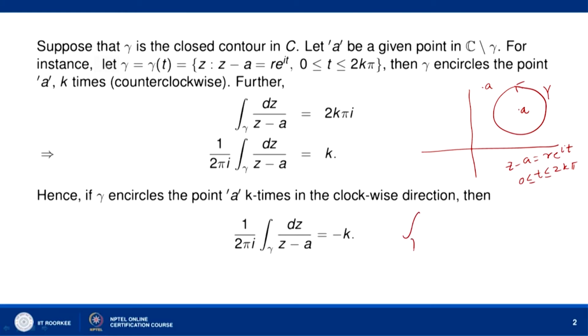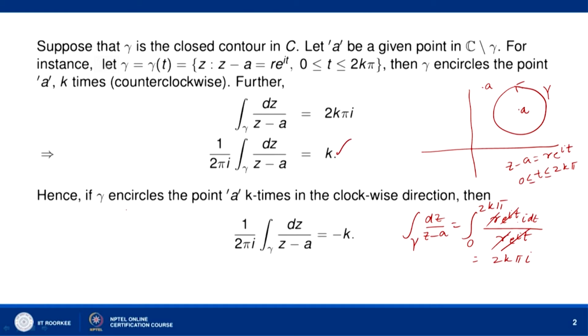Because the integral over gamma of dz upon z minus a is equal to the integral from 0 to 2k pi of r e to the power i t times i dt divided by r e to the power i t. So, we get 2k pi i, or we can say 1 over 2 pi i times the integral over gamma of dz upon z minus a is equal to k.